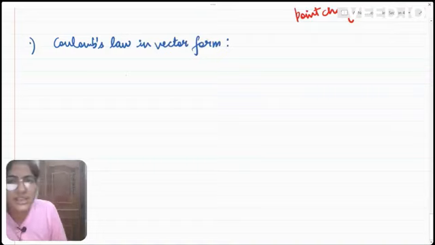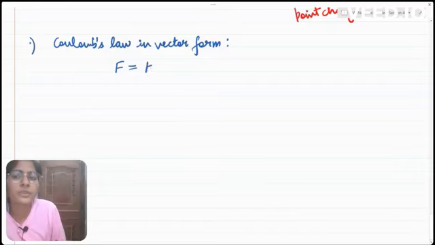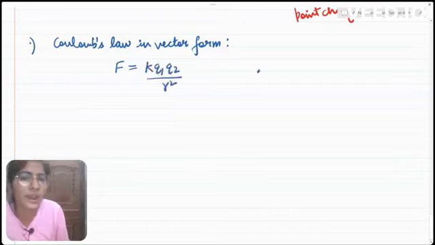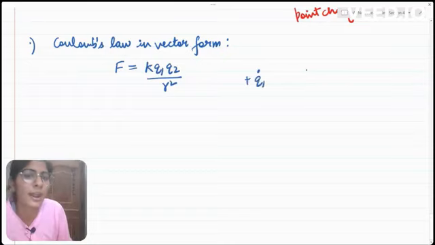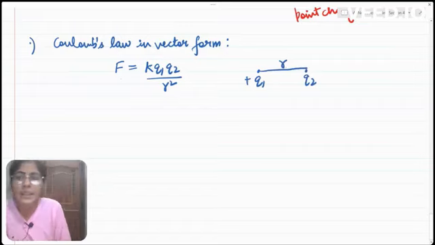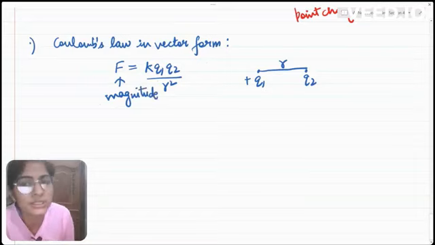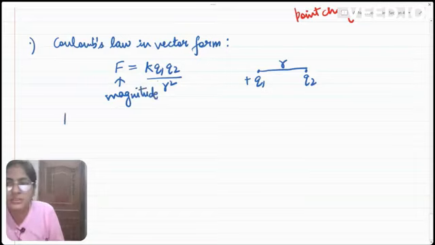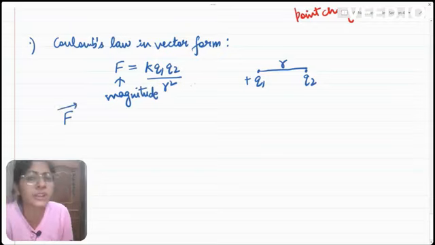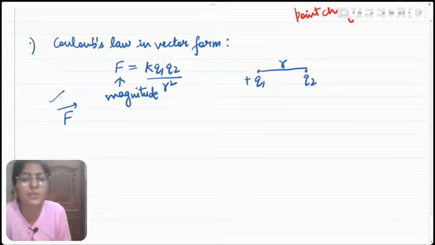In the previous case, we defined that the magnitude of force between the two charges is written as k q1 q2 by r square, where we had two charges plus q1 and plus q2, which were separated by a distance r. This was the magnitude of force between both of them. Writing Coulomb's law in vector form means that we have to write this force between the two charges with direction, because force is a vector quantity. So we will be writing this force in the vector form.